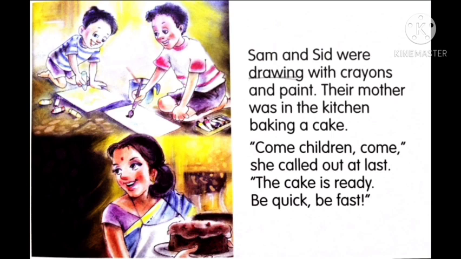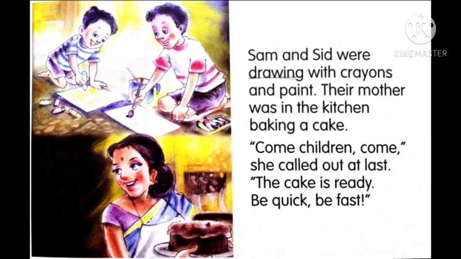Now, we came to know the names of the characters, Sam and Sid. There are two characters, Sam and Sid. They both are brothers and they were painting with the crayons. Can you see they are drawing with the crayons and the paint? And can you see their mother? What is she doing and where is she? She's in the kitchen and she's baking a cake.